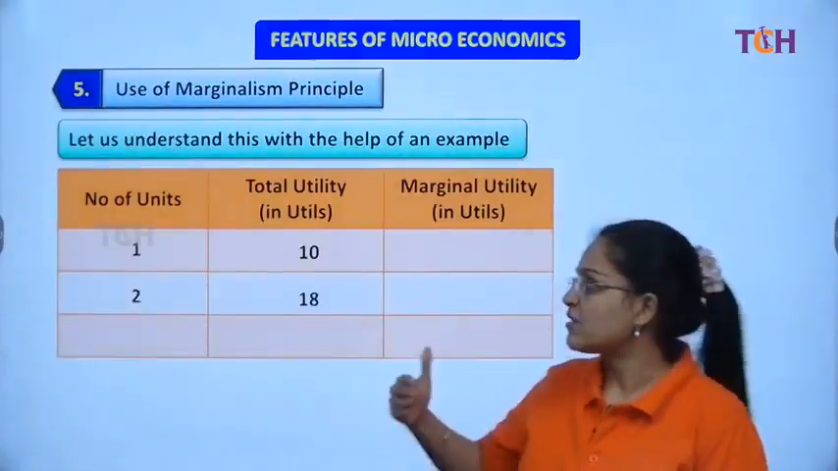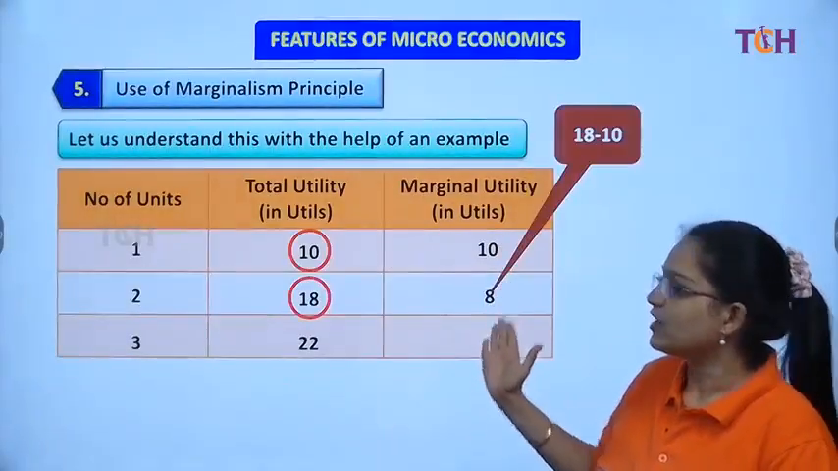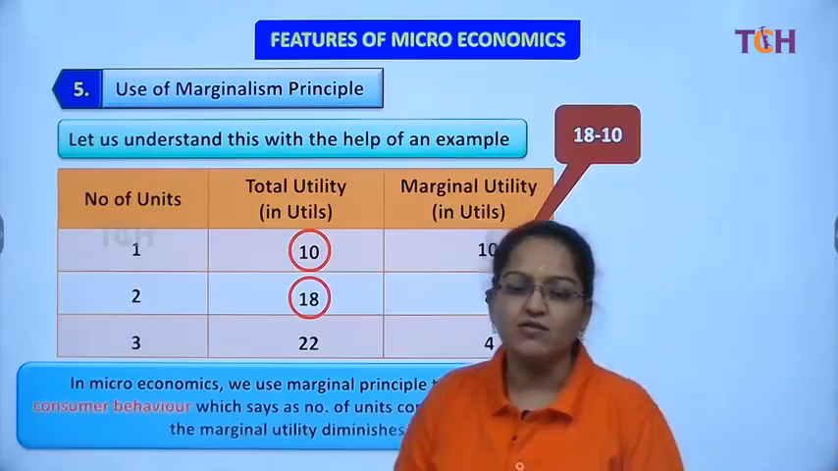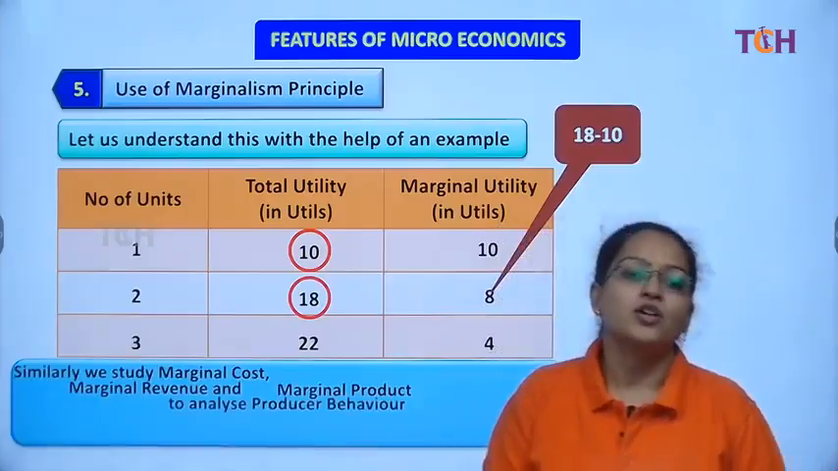As we increase our consumption, our marginal utility keeps diminishing, because our stomach keeps filling up. That was the law of diminishing marginal utility.